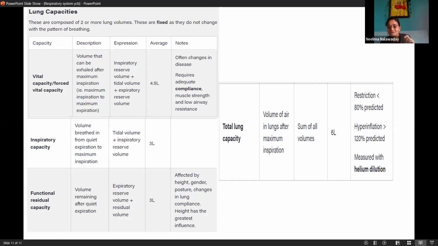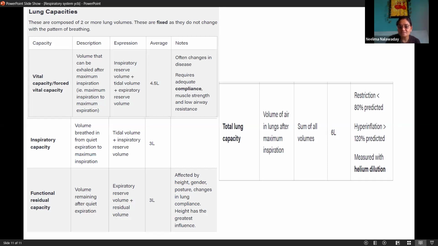So imagine the difference between IRV, which is 2.5 liters, and this, 4.5 liters. Then inspiratory capacity: volume breathed in from quiet expiration to maximum inspiration.